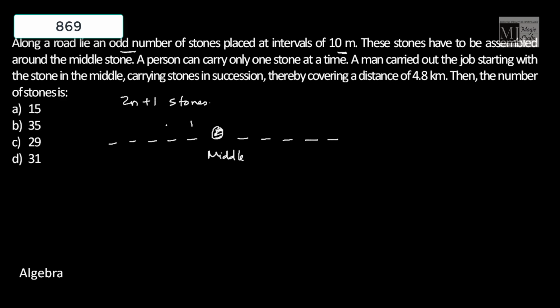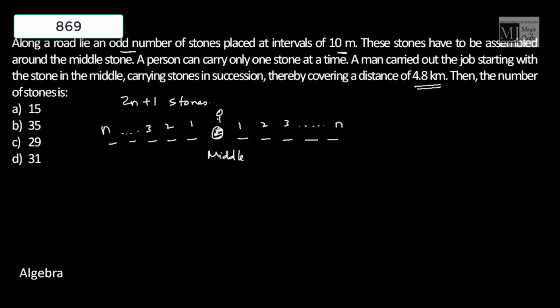First stone, second stone, third stone, like this we have n stones. So total we have 2n plus 1 stones. A person can carry only one stone at a time. A man carried out the job starting with the stone in the middle, carrying stones in succession, thereby covering a distance of 4.8 kilometers. Find the number of stones.